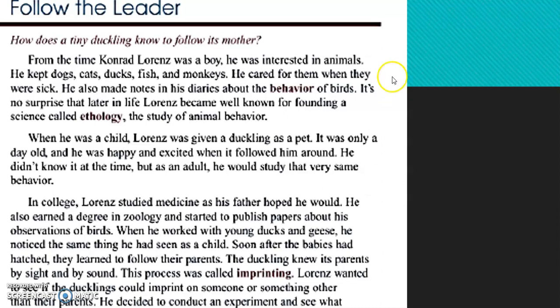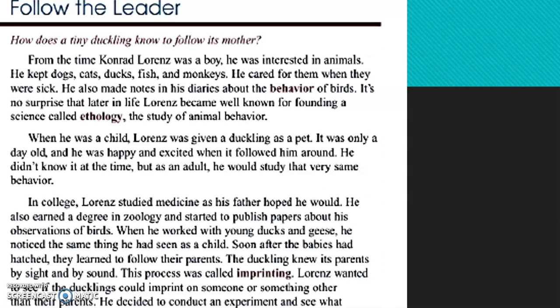In other words, imprinting is when you do a process using the sound and the sight and maybe the smell of the mother, depending on the animal, and you can imprint, right? Por eso es que esos animales imitan la conducta y pueden ver a su papá o su mamá en otro animal o incluso en los humanos.